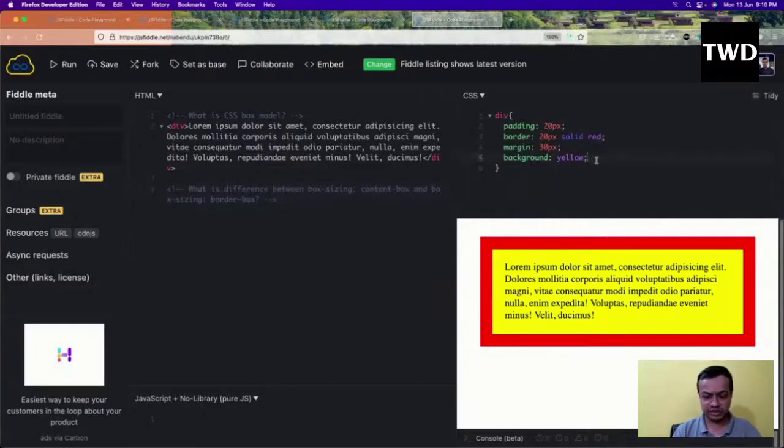You can also give box-sizing: content-box, and it will not have anything different. The content is separate from the padding of 10 pixels on both sides.